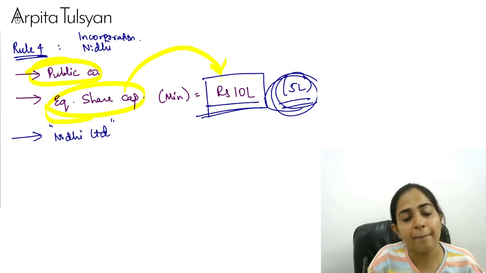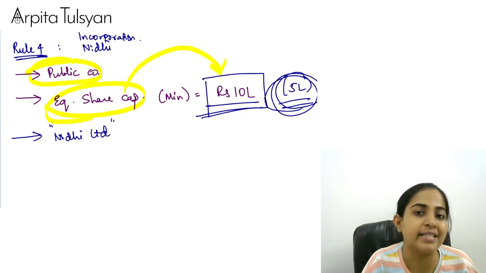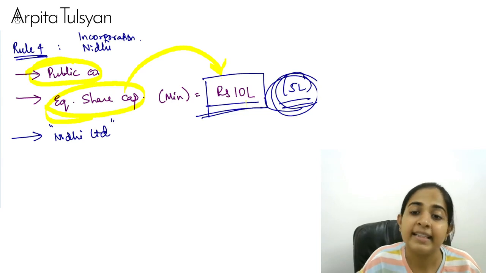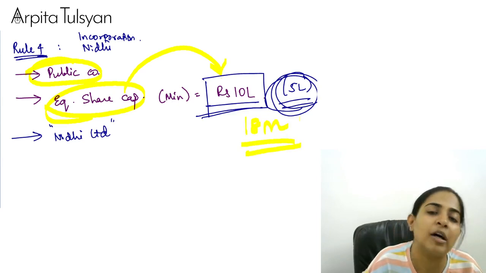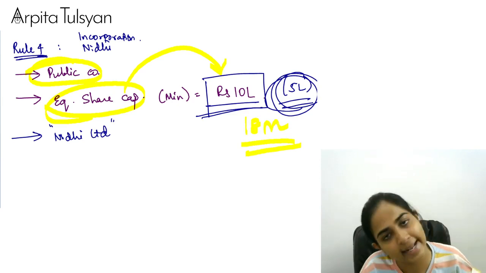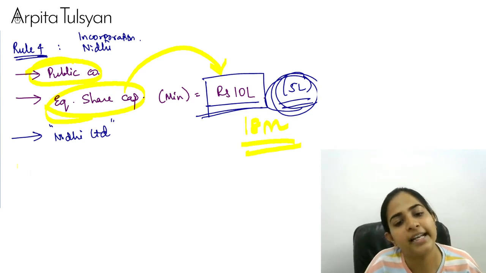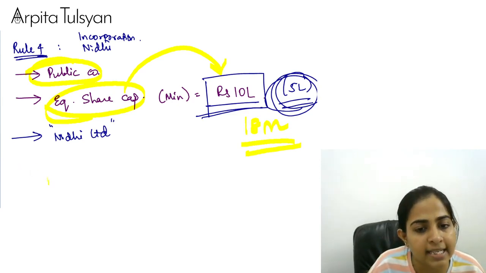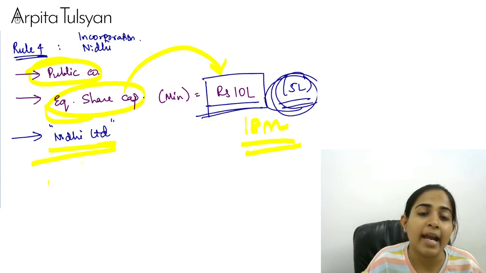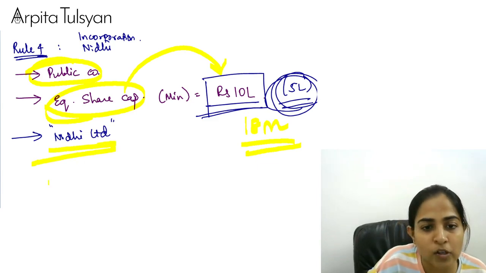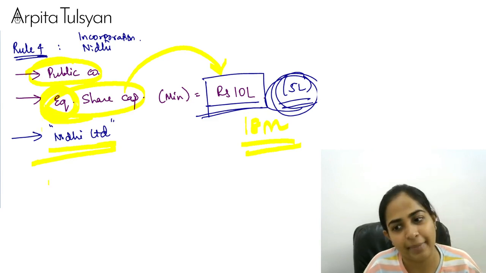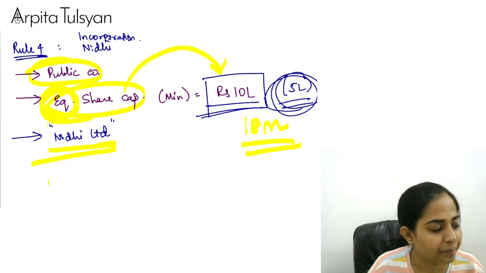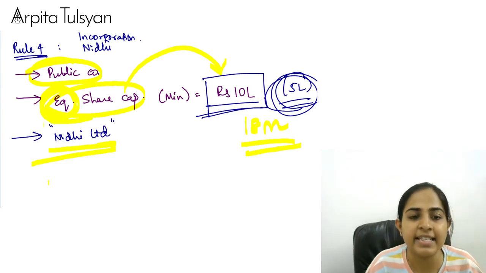If it was a company which was existing as on 19th of April, then you get a transition period of 18 months to increase it from earlier 5 lakh to new 10 lakhs. And its name should have the words Nidhi Limited. And most importantly, you should be knowing one thing: it cannot issue preference capital. Very, very clear with this, everyone?